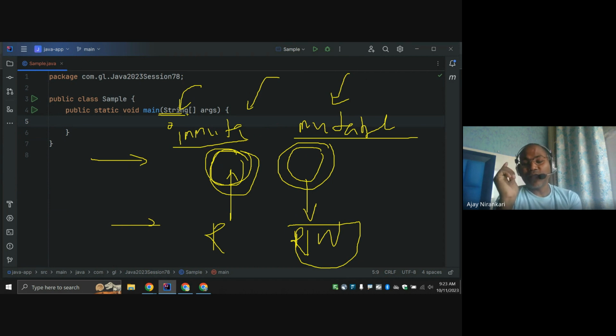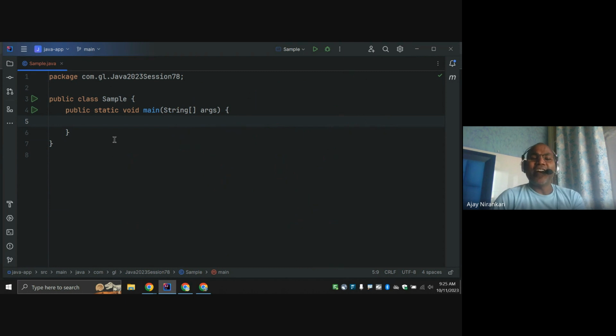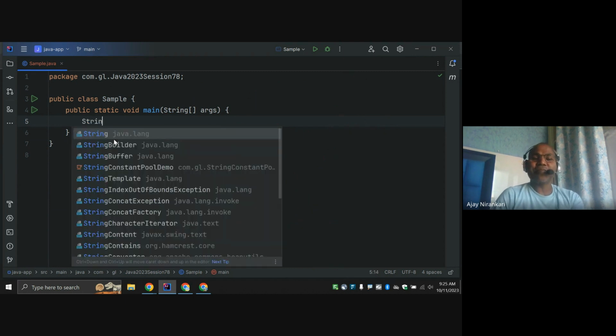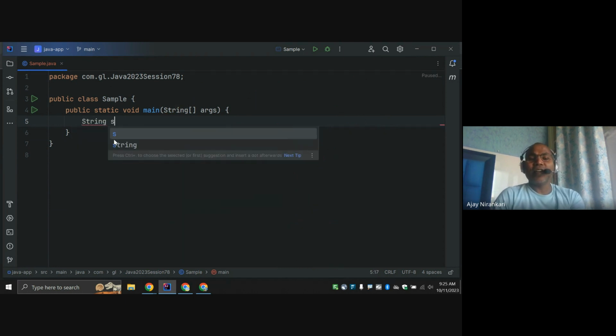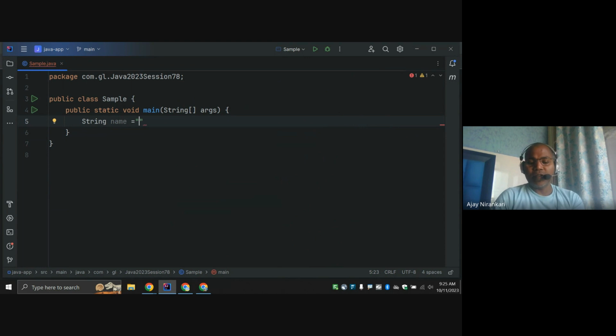So you are confused how it's possible, right? Many times we modify strings, right? Let's look. Let's say I create here a String name, and name is equal to John. Notice this name we can create.